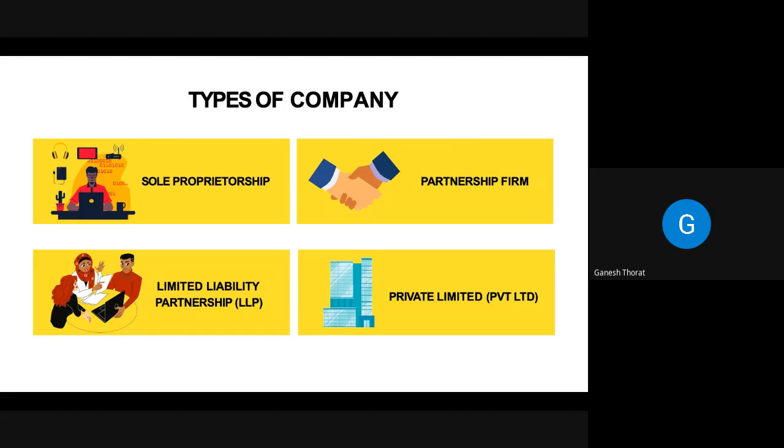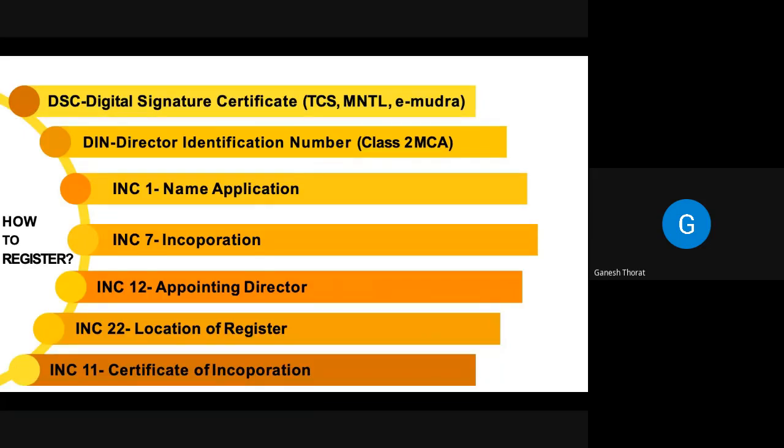Next. Then how to register your startup or your company. In India, the government provides many benefits to startups. To claim those benefits for your entity, you must have a DIPP certificate, which is only issued to partnership firm, LLP, and private limited, not to sole proprietorship.